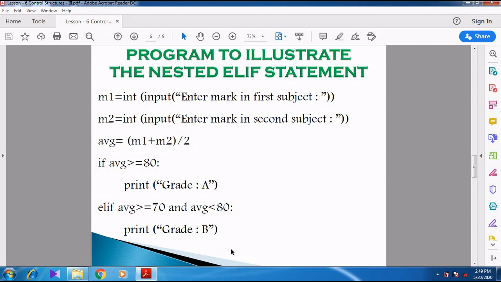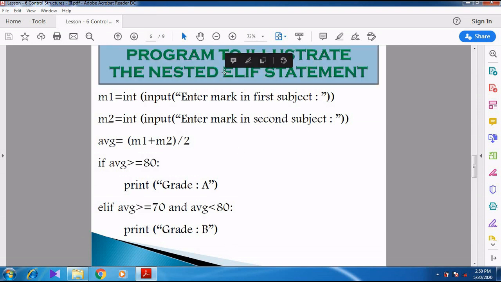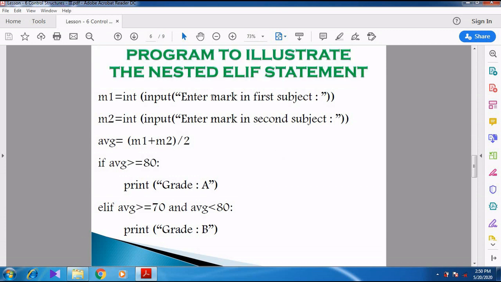So we are going to find the average of two subjects, and from that average we are going to print the grade. So this is a program to illustrate the ELIF statement. First of all we need the mark of the first subject, which is stored in M1. Then we need the mark of the second subject, which is stored in M2.